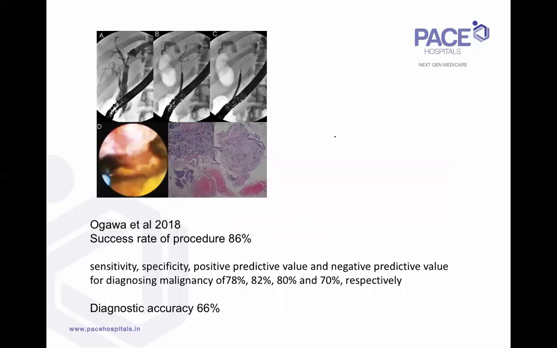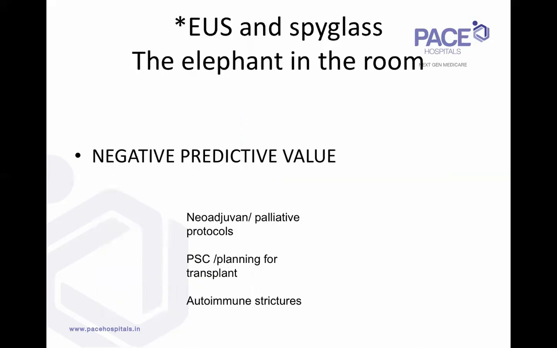In actual practice, the problems I have seen when our medical gastroenterologists use this spyglass are, one, the expense, obviously, and the other is the invasiveness of repeatedly going in and manipulating the system. The third problem is that the amount of tissue is sometimes so little that a definite opinion is not possible, and there are a lot of crush artifacts. So with these tests, the big dilemma in the medical and surgical setting, when the surgeons come in and the medical gastroenterologists are trying to prove the malignancy and get a histology, especially with these two investigations, EUS and spyglass, the two new toys which have come up in the past 2 decades.